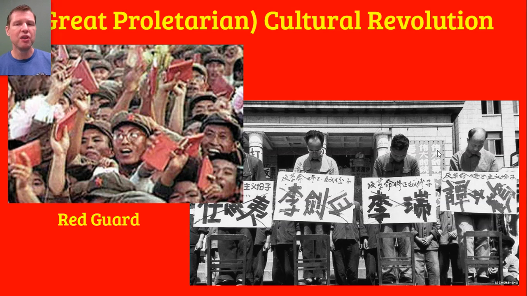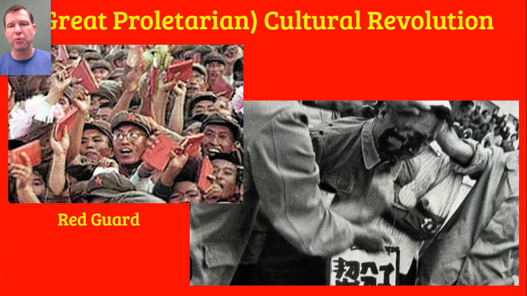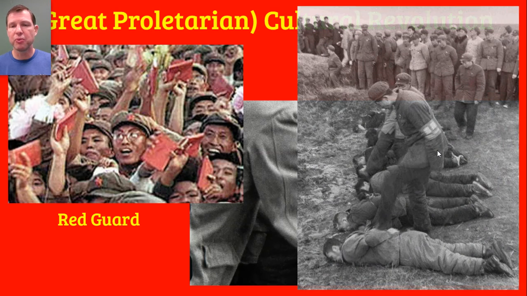And any person who was seen as being critical of Mao or casting doubt on Mao or his beliefs or his policies was attacked by the Red Guard. They were publicly humiliated, like you see these people here, made to stand on these chairs in a very uncomfortable position with signs hung around their necks saying what their offenses were. And then after a long period of public humiliation, they were often beaten, attacked by the Red Guard. This man appears to have had his nose broken, his hair torn out, and many of them ultimately were executed.